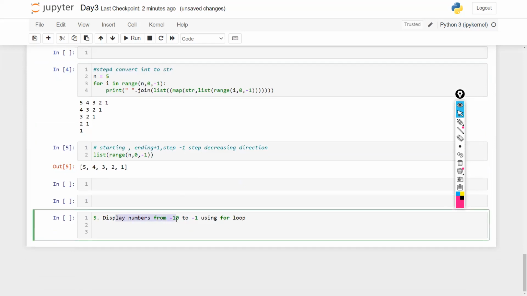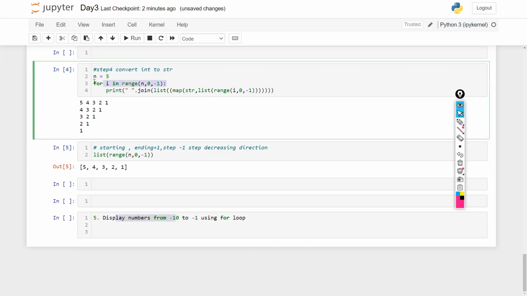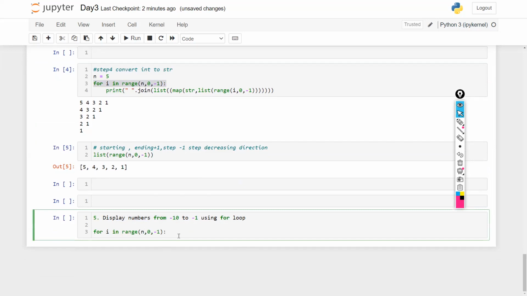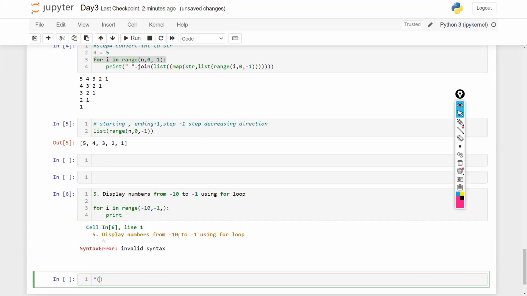Then display numbers from -10 to -1 using a for loop. Now see how simple this question is. Exactly, we did it right now. We can try that. I can say that my starting value is -10. I want to go till -1. But now you need to understand what the direction is. -10, -9, -8, -7, which is already the increasing direction. So you don't need to use -1 here. You just need to print the i here.